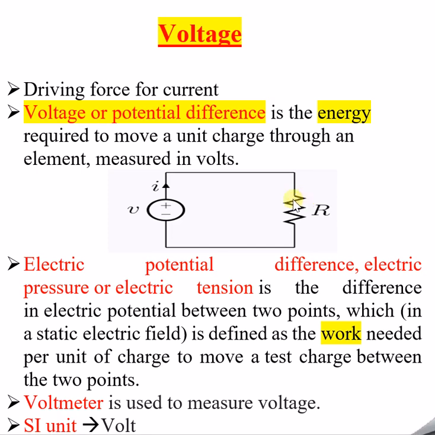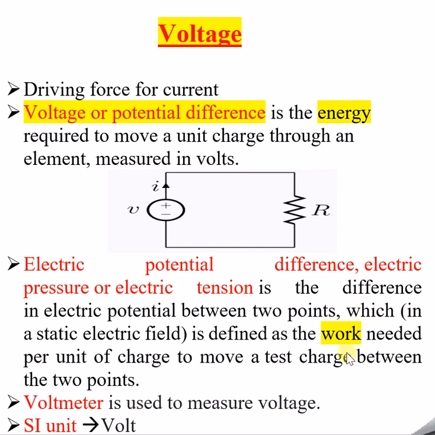So this is the element, and the energy required to move a unit charge through an element is measured in volts. That means how much energy is required. Now I want to move a charge present here, I am pointing to it now. Energy is required to move from this element to this element, correct? Some energy is required because of this, and that energy is nothing but the voltage or potential difference. Hope this is clear now in terms of energy.